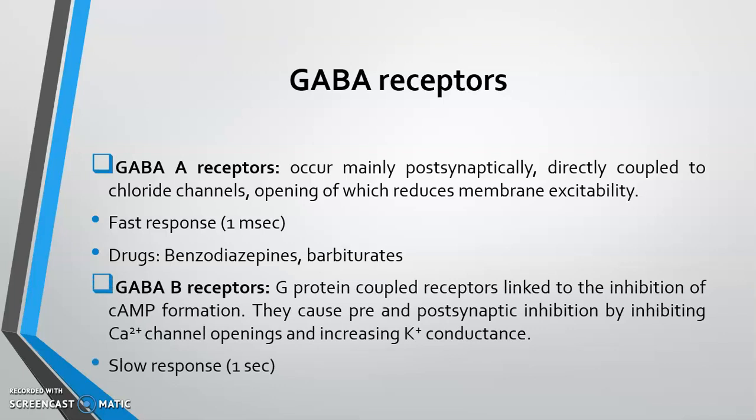GABA B receptors are G protein coupled receptors linked to inhibition of cAMP formation. In our previous lecture, we have seen what G protein coupled receptors are. They cause pre and post synaptic inhibition by inhibiting calcium channel opening and increasing potassium conductance. They have slow response, 1 second, as compared to GABA A.